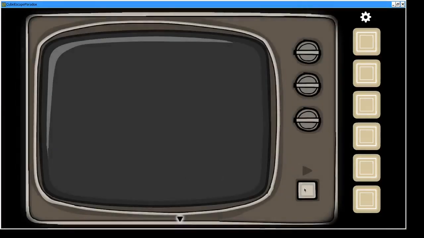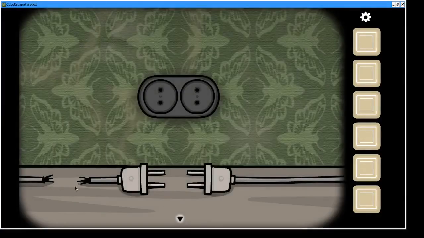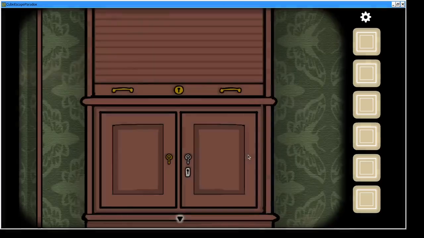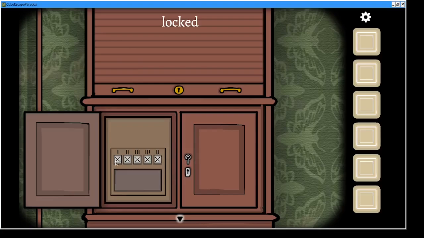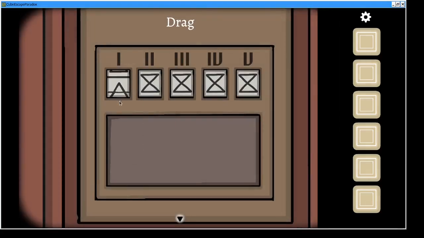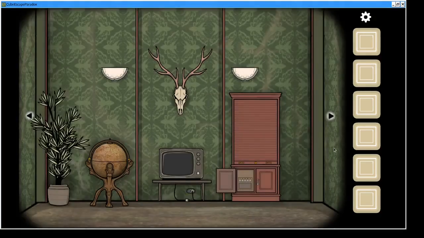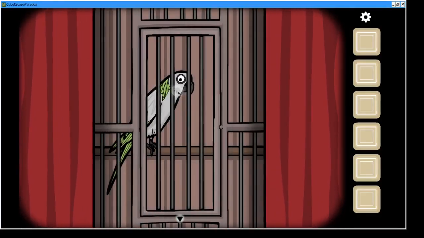We have a TV we can't turn on because it is unplugged. If we look at the plugs down at the bottom, we can see that the TV's plug is broken. But there is another plug here that we can in fact plug in, and that needs a cable that goes through to this cabinet that we cannot open two of the doors. We can open one of the doors and see that there is a thing here that we can change a code for. We need to find some codes, and I think there's several different codes, and it gives you a different item every time. So it's an interesting code puzzle. If we turn to the right, we have a bird cage that we can pull the cloth back and talk to the bird.